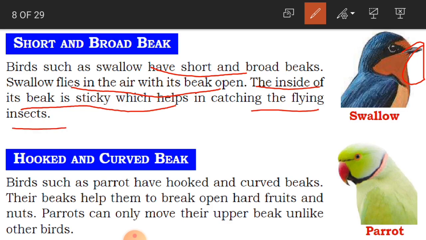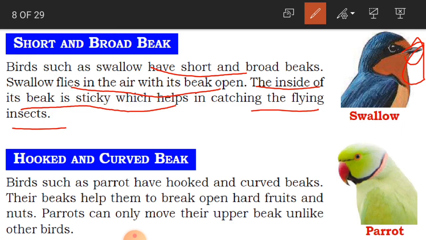Even in the air we have insects flying. If something falls on its beak, it is going to stick to its beak. So that is called sticky.